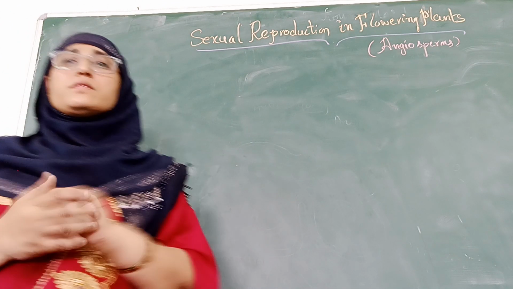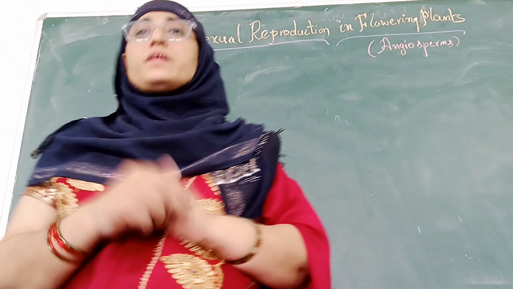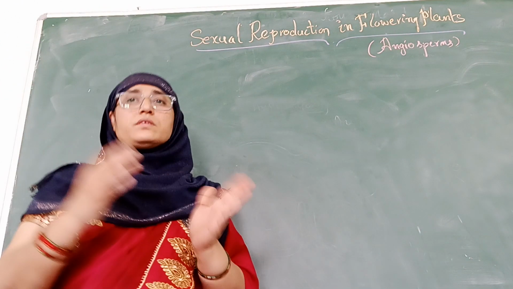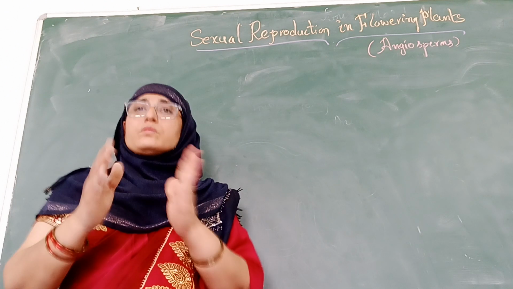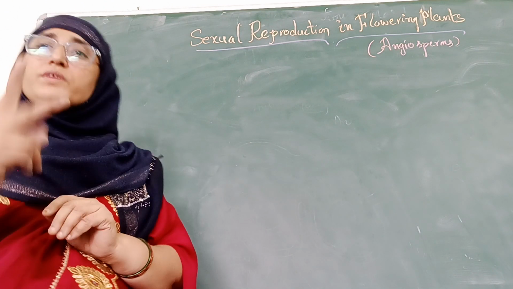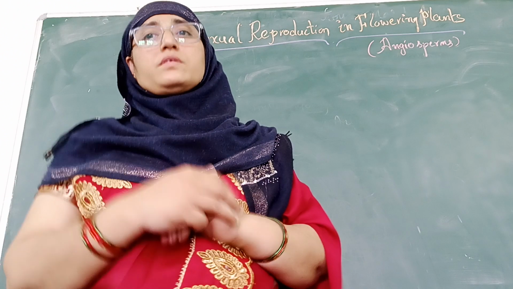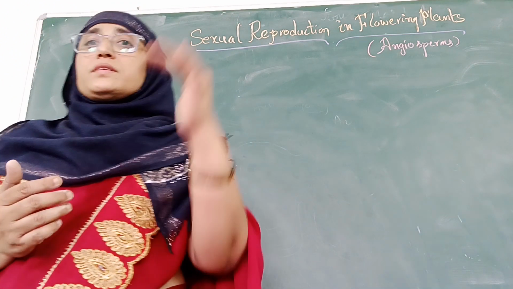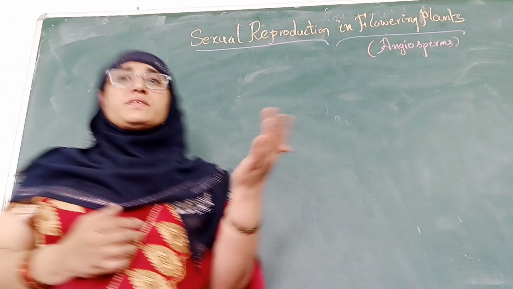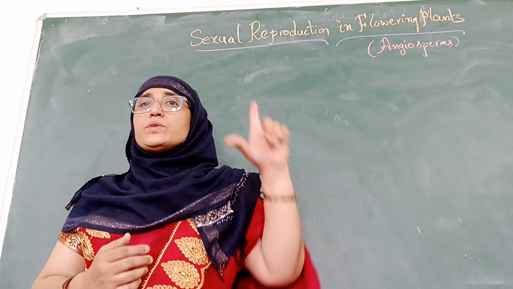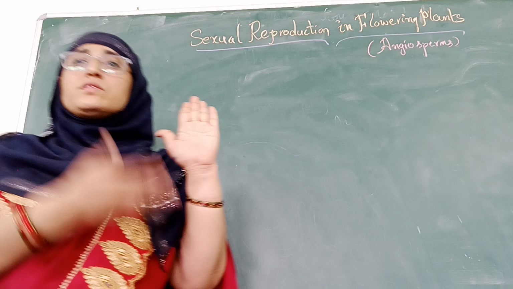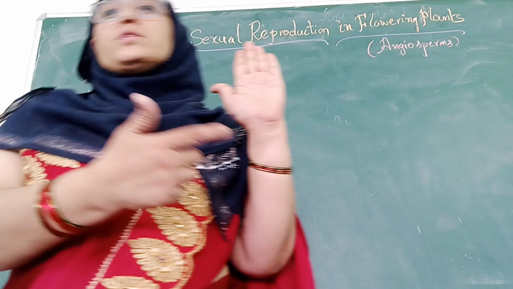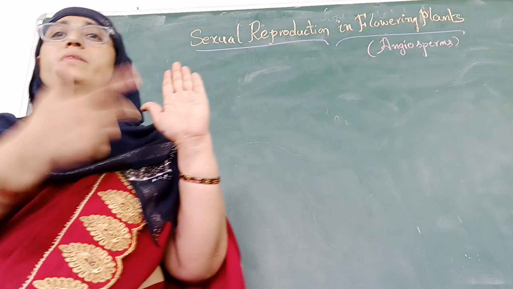In your earlier classes, you have learned about the types of reproduction, right? Reproduction types in plants and humans even. So, in plants, we see two types of reproduction, that is asexual reproduction and sexual reproduction. To understand asexual reproduction, if you take a plant structure, it contains different parts like root system and shoot system: roots, stems, leaves, branches, etc.